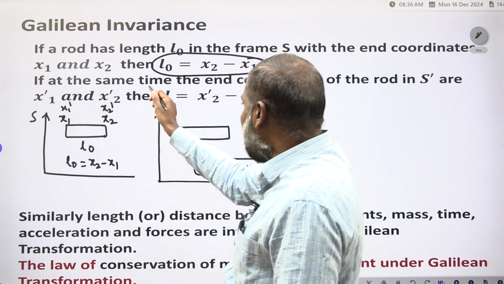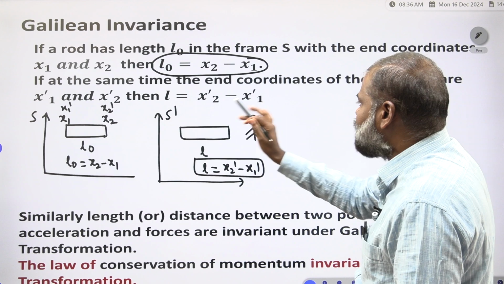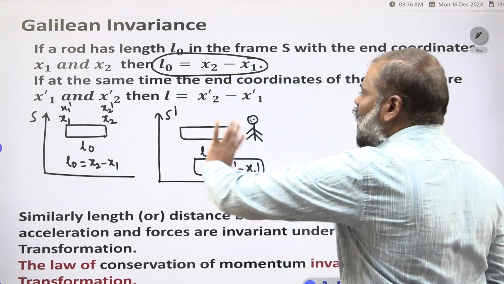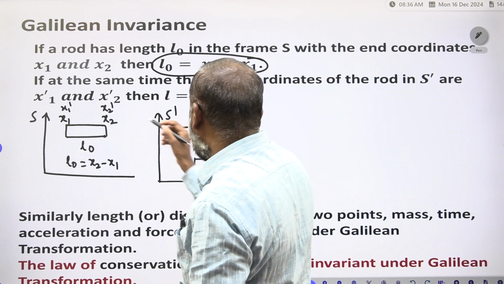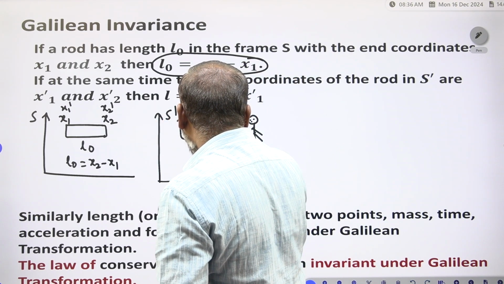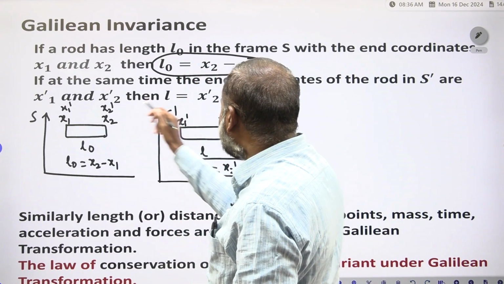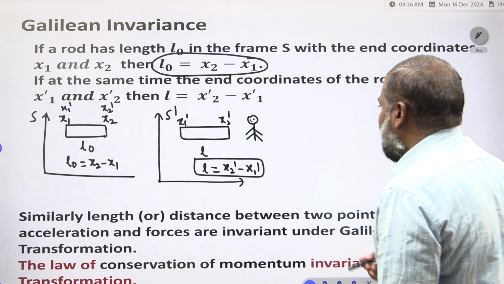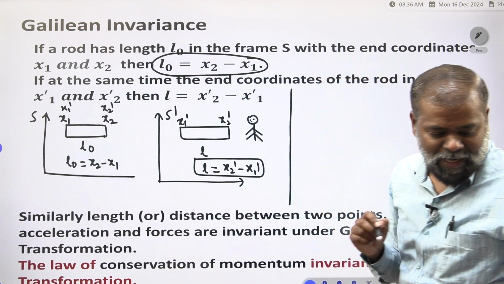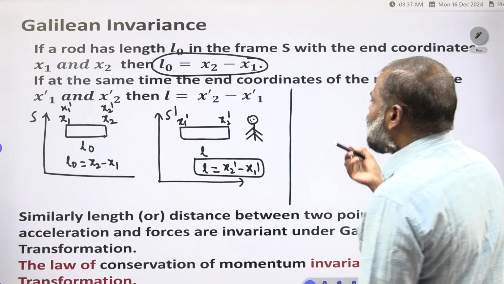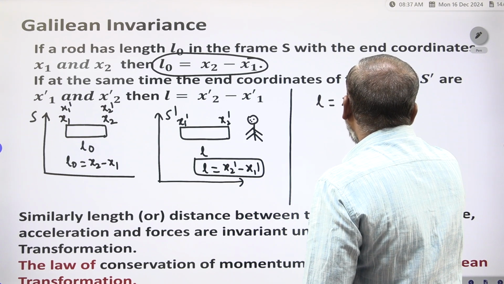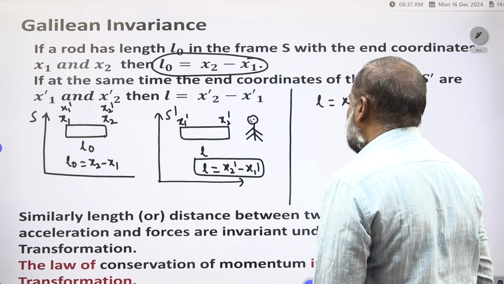If at the same time the end coordinates of the rod in S dash are x1 dash and x2 dash, then the length L is equal to x2 dash minus x1 dash.